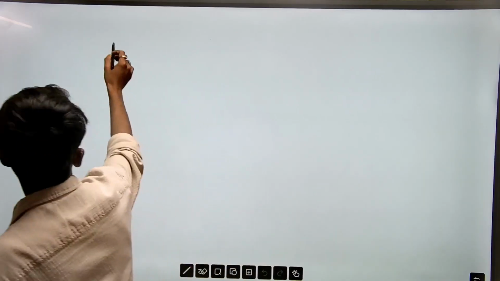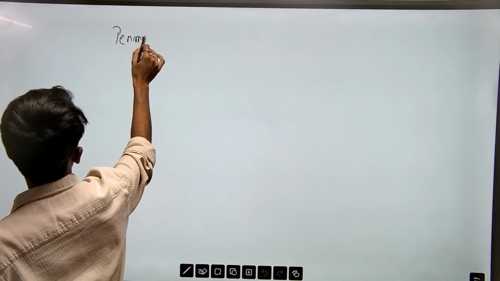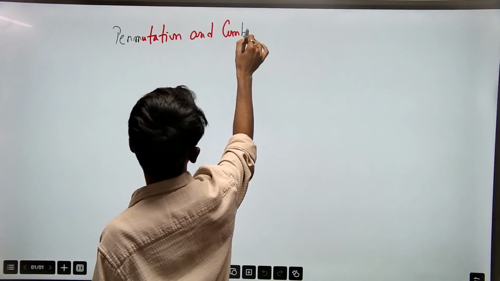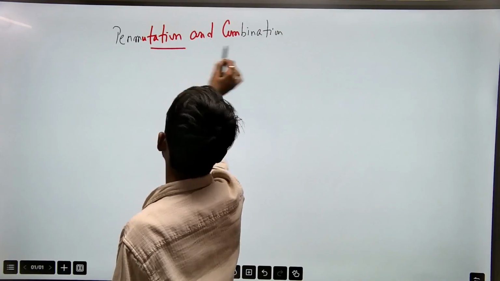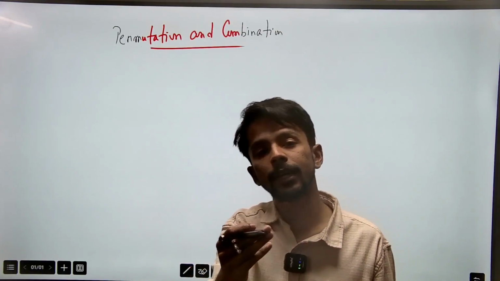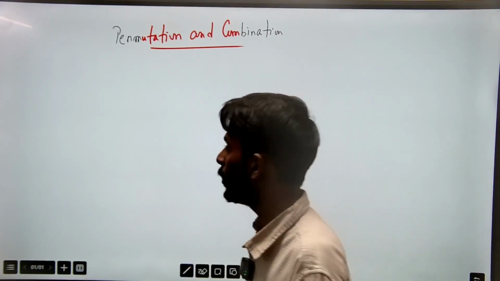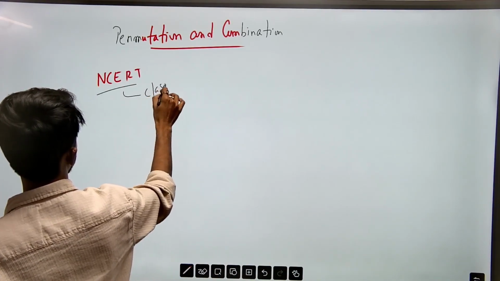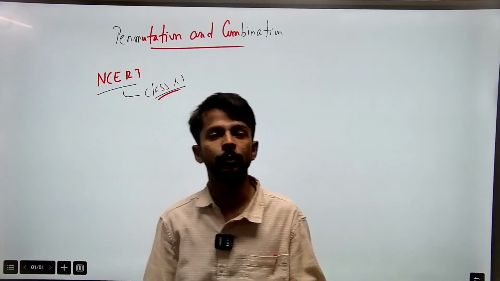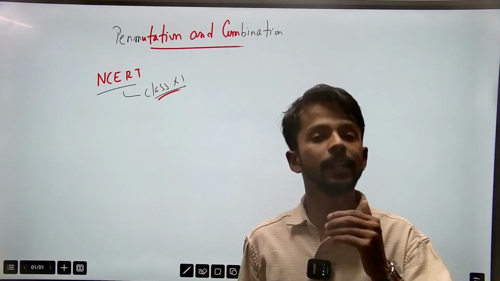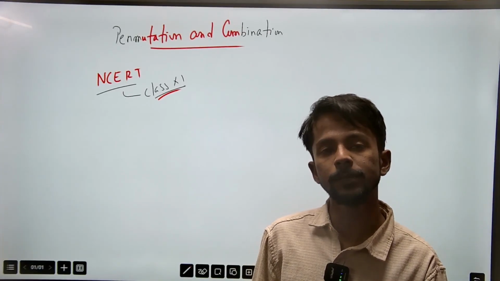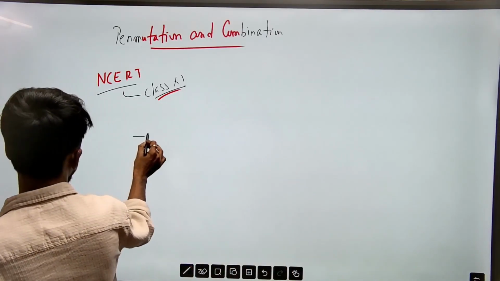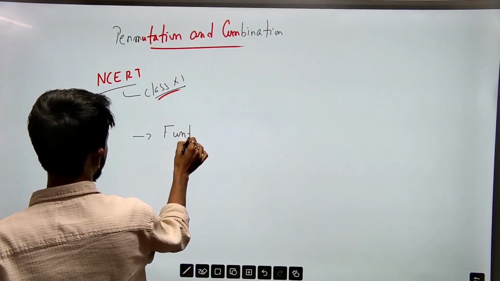Suppose I am taking the chapter permutation and combination. In one word, we can say that this is all about arrangement, right? Now, when you open the NCERT of class 11 maths, the chapter permutation and combination, some students make the mistake that they directly jump into permutation. They are skipping the very first topic that was there,